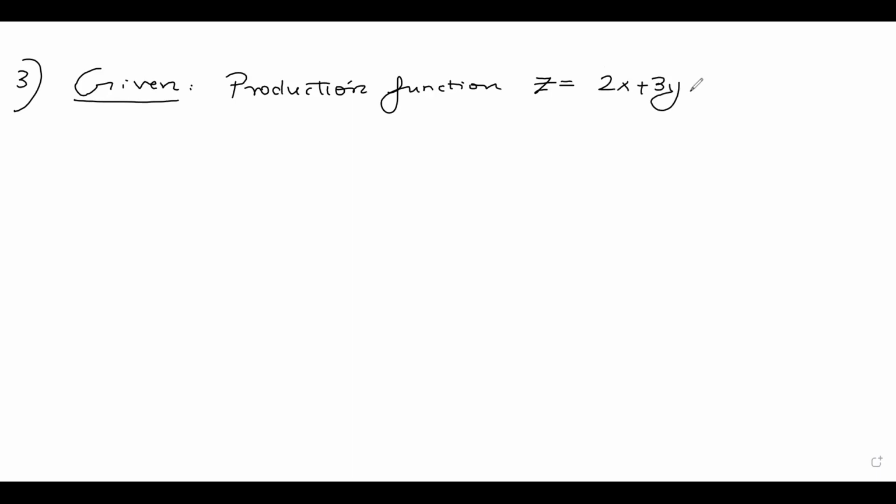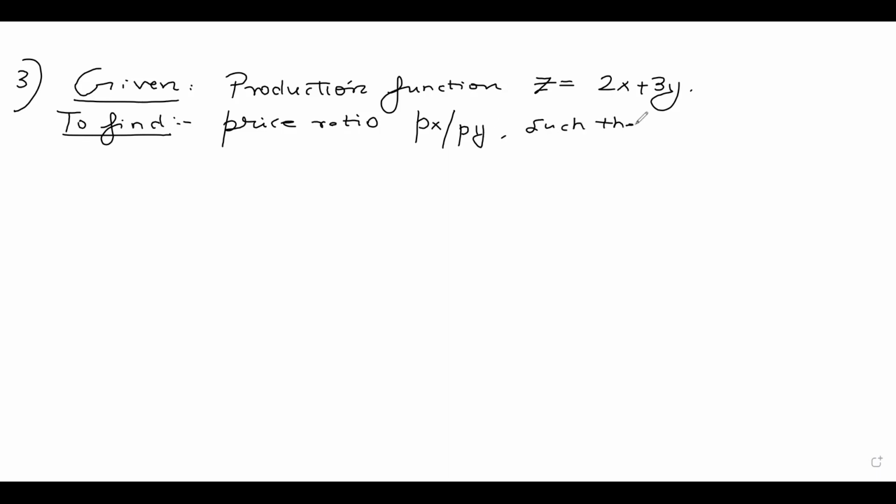Okay. And what do I need to find out? So to find the price ratio, we need to find out the price ratio px by py, where px is the price of commodity x, py is the price of commodity y. Okay, so we need to find out the price ratio px by py such that the corner solution in y is possible. When I say corner solution in y, it means my x is equal to 0.